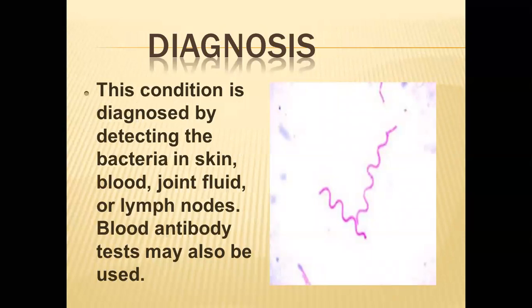Diagnosis. How we are able to diagnose this condition: it is diagnosed by detecting the bacteria in skin, blood, joint fluid, or lymph nodes. Blood antibody test may also be used. So the diagnosis is done by taking the sample from the skin or blood or joint fluid or lymph node. The skin, particularly where the rashes are, or the fluids or the pus which is removed from the rashes. Then blood, then joint fluid, then lymph nodes.